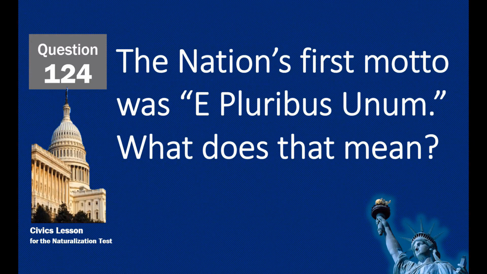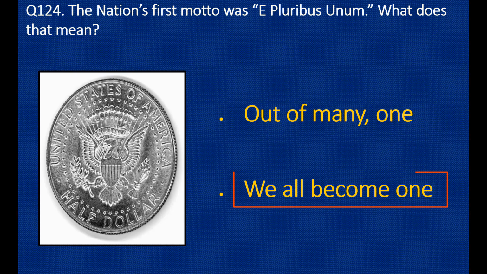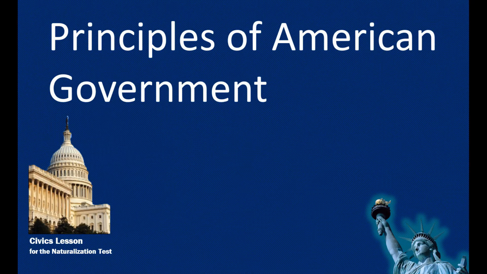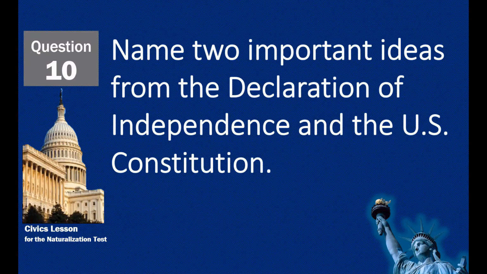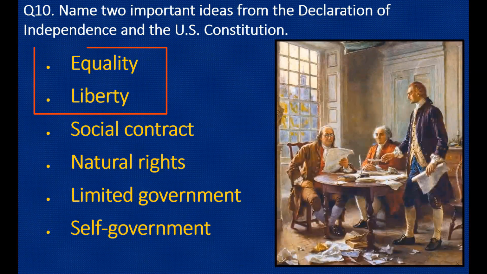The nation's first motto was E pluribus unum. What does that mean? We all become one. Name two important ideas from the Declaration of Independence and the U.S. Constitution. Equality. Liberty.